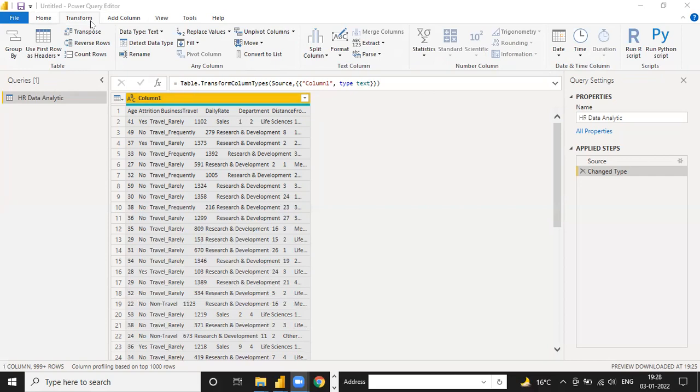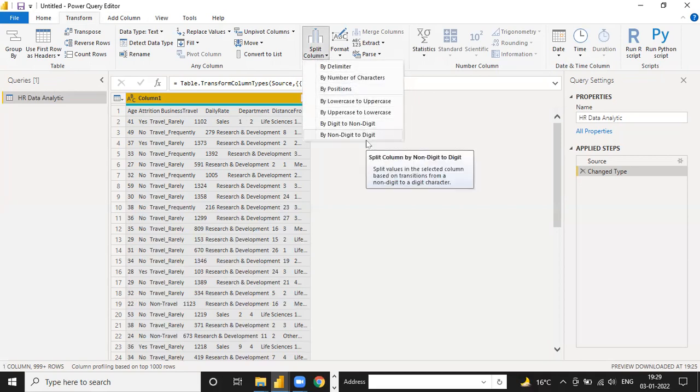So go to the Transform tab, click this column. You have a Split Column option here, which separates the elements of a column into multiple columns. Select this one and you have different kinds of options: by delimiter, by number of characters. Suppose you want to separate by a number of characters, like the months January to December, where every month has a different number of characters, like January, February, March, with five letters, April, May, and so on.